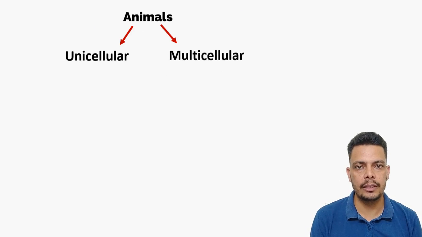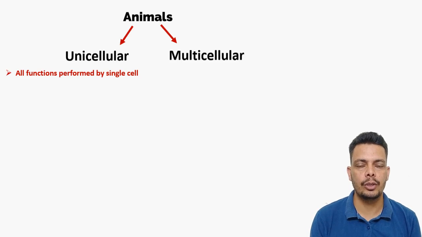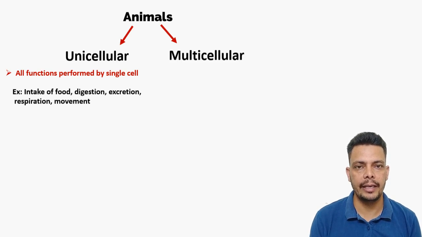In unicellular there is only one cell, and in multicellular there are a number of cells. And as you know, the unicellular organisms also perform their functions, and the multicellular organisms also perform their functions. In the unicellular organism, all the functions are performed by just one cell. For example, intake of food, digestion, excretion, respiration, movement. All these functions are performed by one cell.